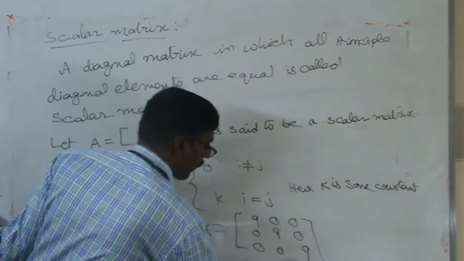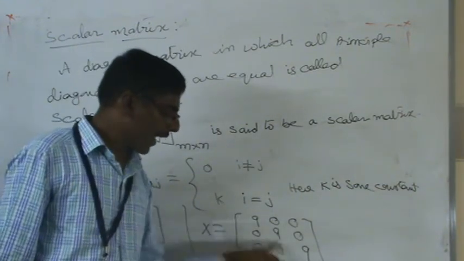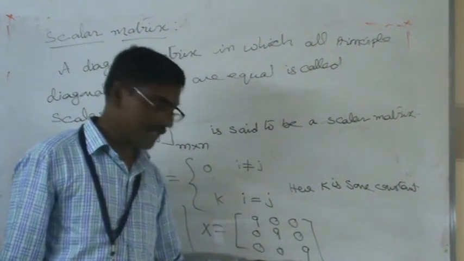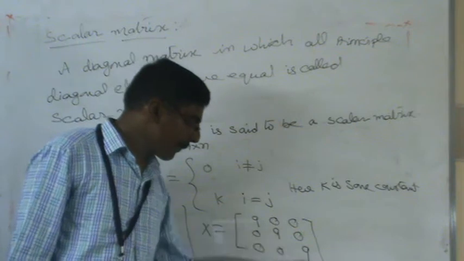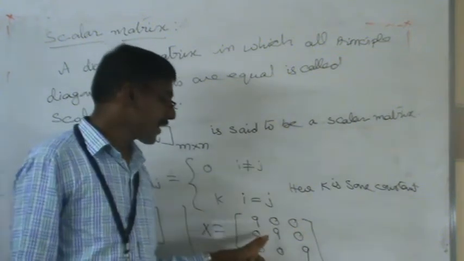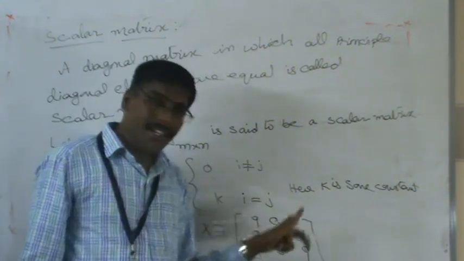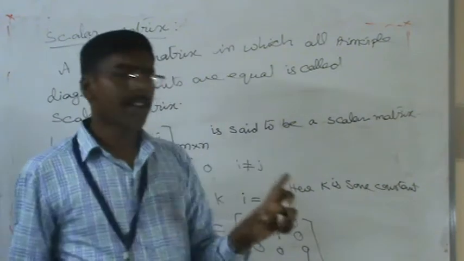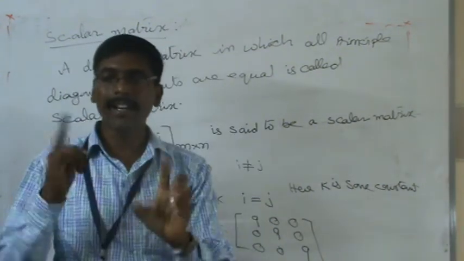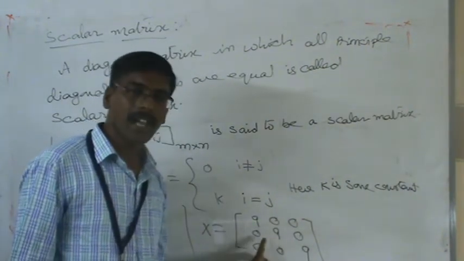See here, it is a diagonal matrix. Why is it a diagonal matrix? Because except the principal diagonal elements, all remaining elements are 0, and in these diagonal elements, all the principal diagonal elements are equal. So it is a scalar matrix. Compulsorily we have to remember that a scalar matrix always should be a diagonal matrix. A scalar matrix always should be a square matrix. But the reverse is not possible for us. Okay, so this is an example of a scalar matrix.